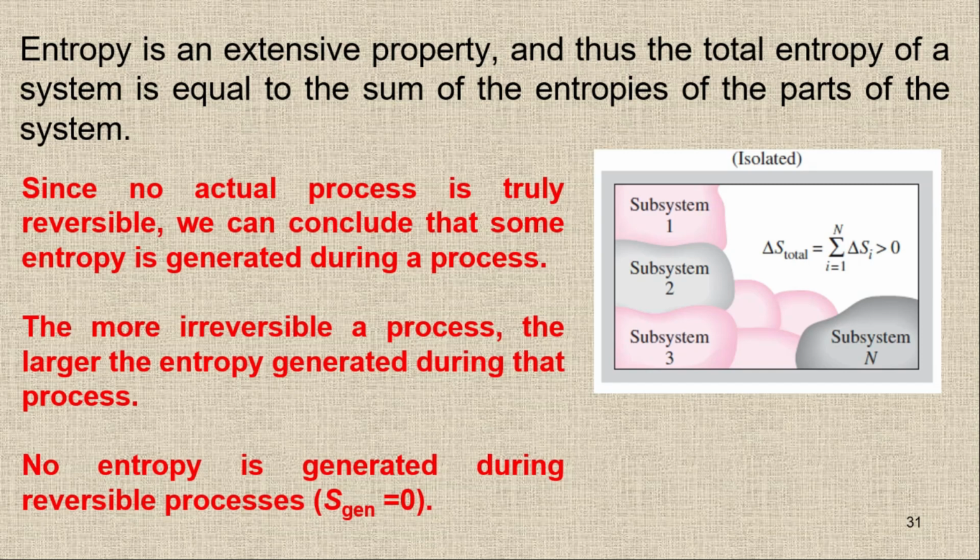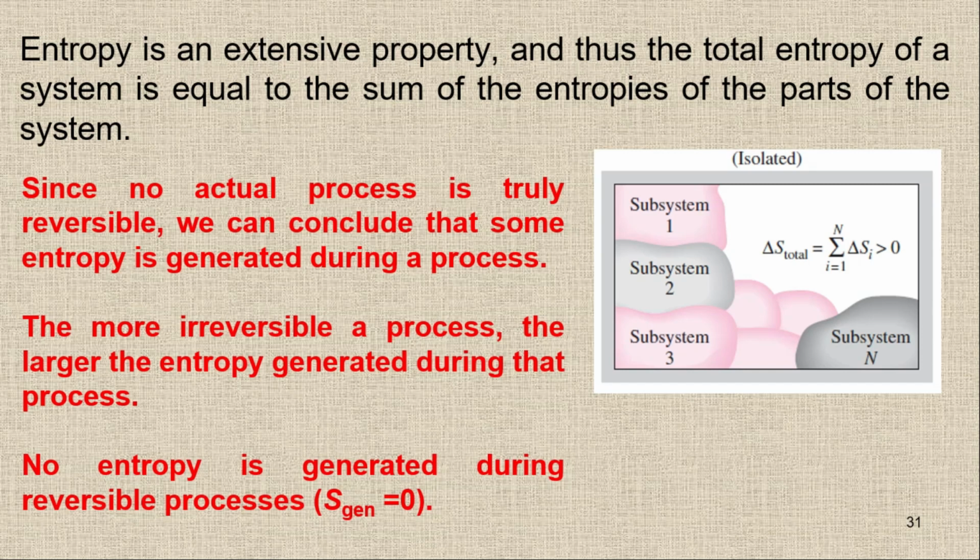The more irreversible a process, the larger the entropy generated during that process. So entropy generation depends on the irreversibilities present in the process. If we have more irreversibilities, then we will get a higher amount of entropy generation.